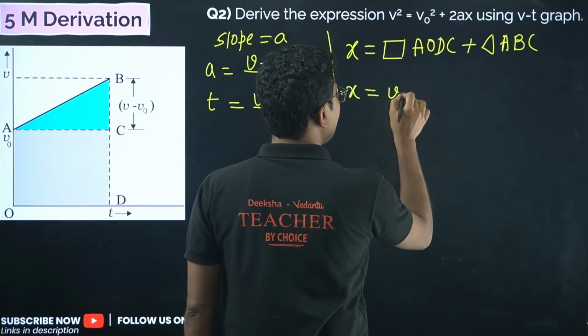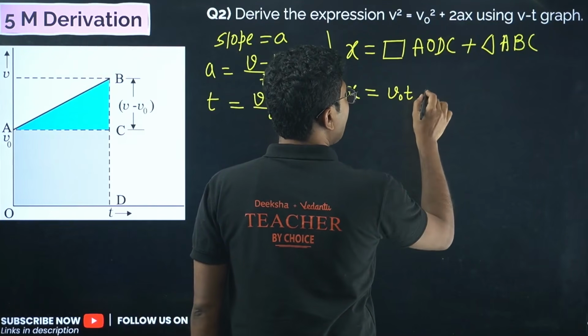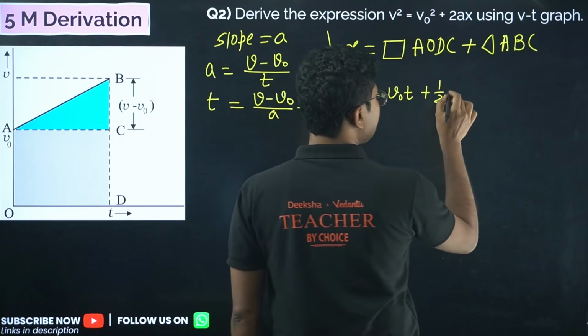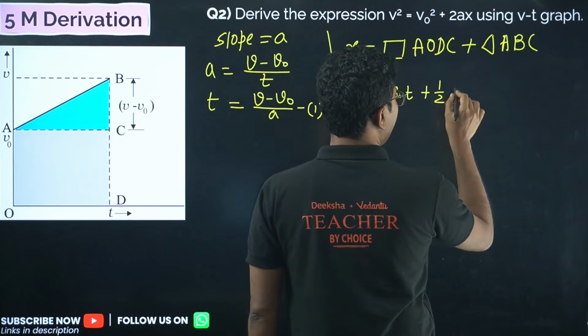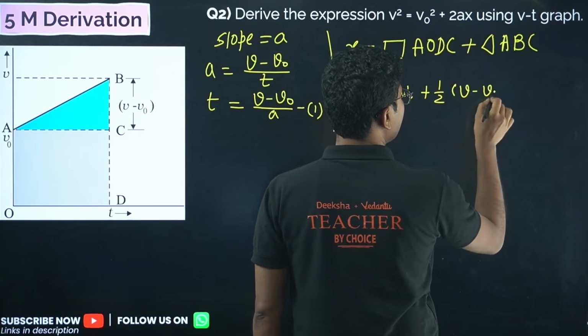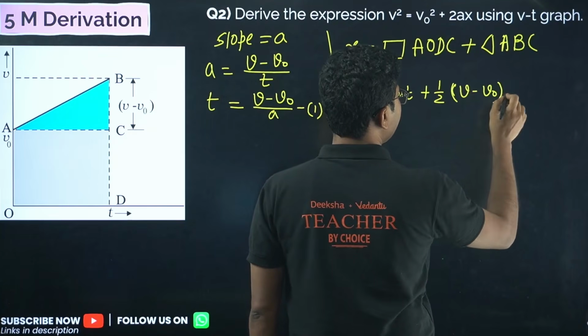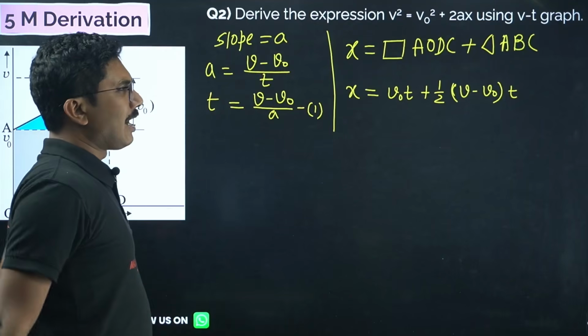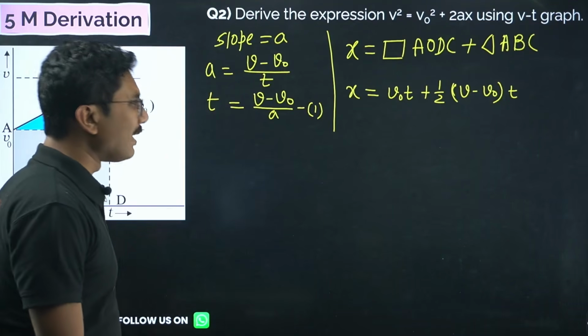Okay, so x equals v naught t plus half into (v minus v naught) into t.